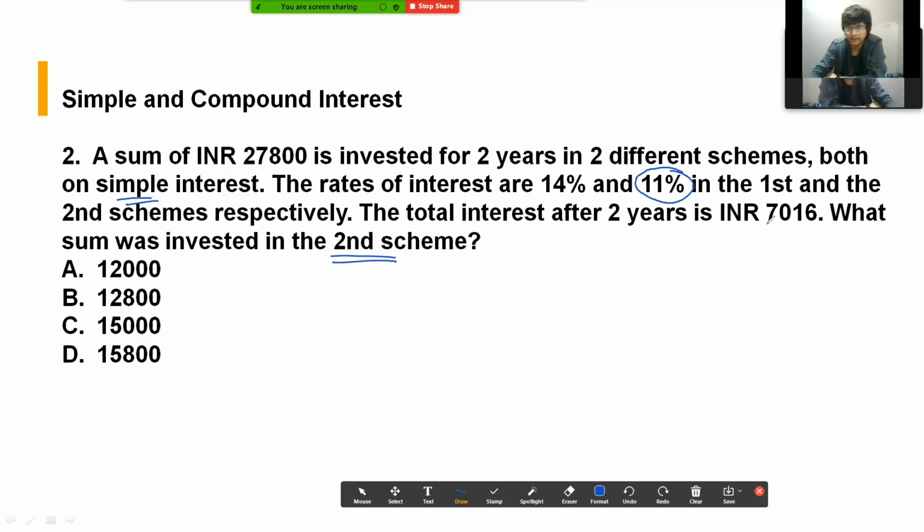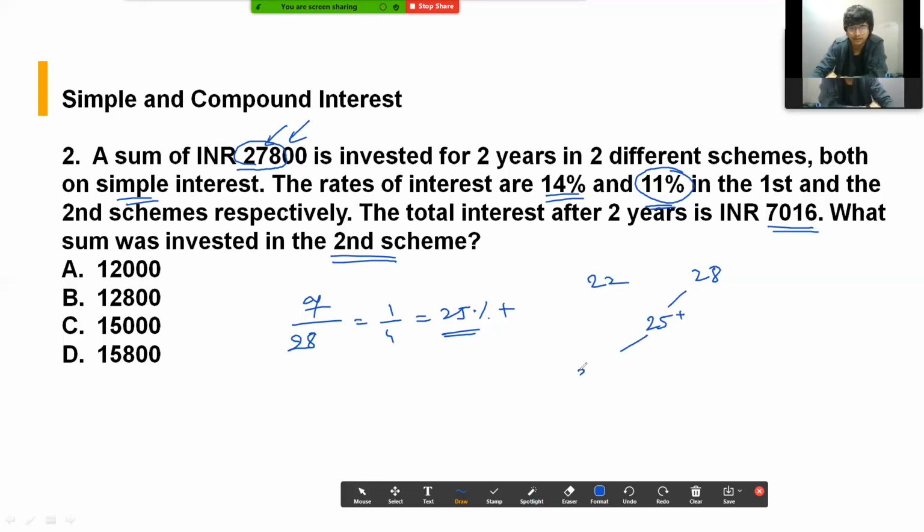So what I did was, ये 7,016 दिख रहा है. So I took it as only 7, and this I approximated at 28. So this will be 1 by 4, that is 25%. This was the overall return, but the actual value would be more than 25% because this number is less than 28,000. Okay, so you can use a mixture and alligation in this 14 and 11 for 2 years. So 11 will become 22 and 14 will become 28, and the interest you got was more than 25. Okay, so you will get less than 3 year, 3 से थोड़ा कम, और यहाँ पर 3 से थोड़ा ज्यादा.